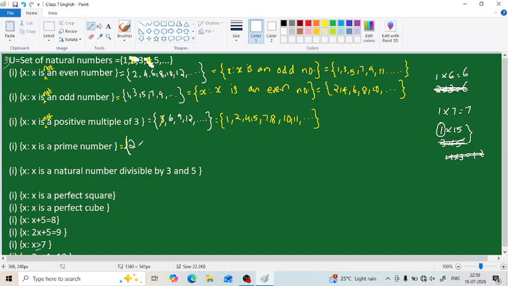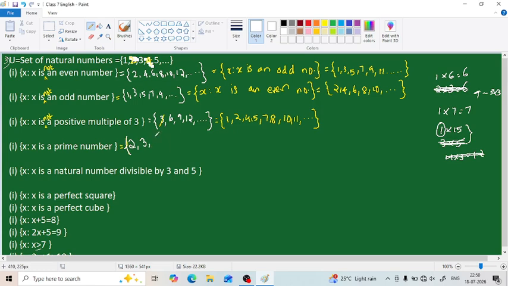2 can be written because 2 is the smallest and also the only even prime number. Then 4, 6, 8 etc. can't be written because all the other even numbers than 2 will be a multiple of 2. So all the other even numbers will have a factor 2, so they can't be written. So we have to consider only the odd numbers, but all odd numbers are not prime because 9 can be written as 3 into 3, but it is not prime. Okay, so we have to consider except 2 only the odd numbers.